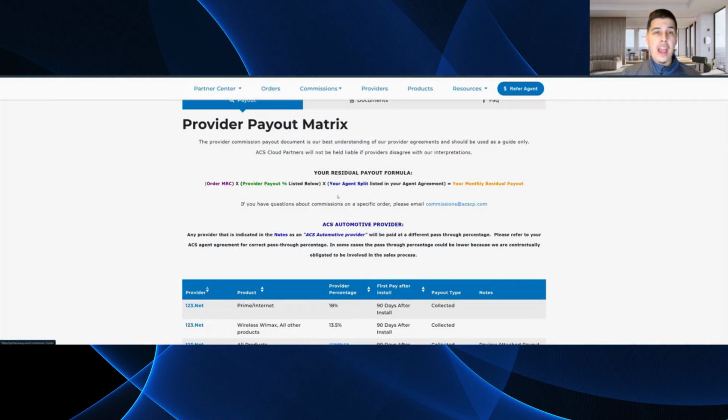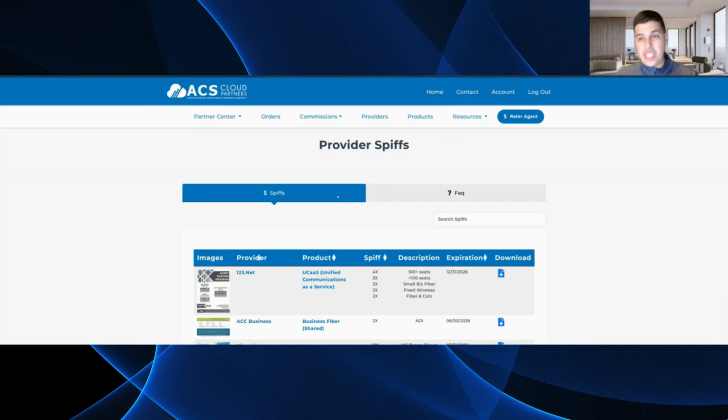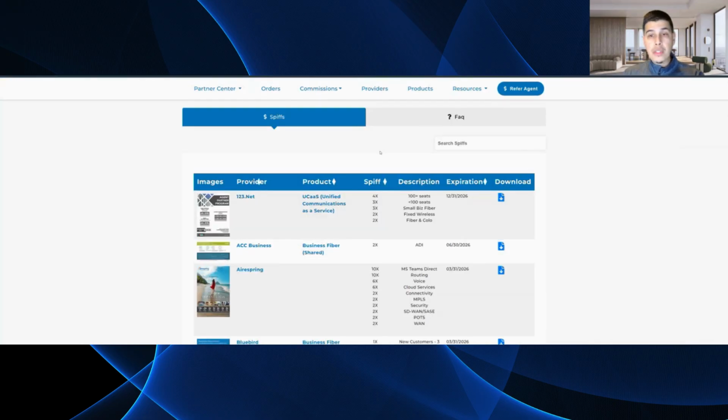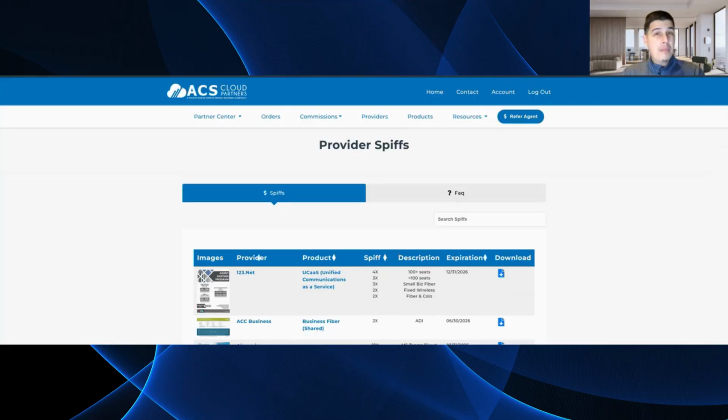Spiff Finder, right? Every partner loves to know what are the latest spiffs. We just entered a new quarter, right? Q1 kicked off. Most of these providers update their spiffs on a month-to-month basis and also on a quarterly basis. So on the provider spiff section, you'll see what's available at this time. It's the 20th of the month. Sometimes we find providers take several weeks to actually release their spiffs. So be on the lookout for new spiffs that arise in the months and the few weeks to come.